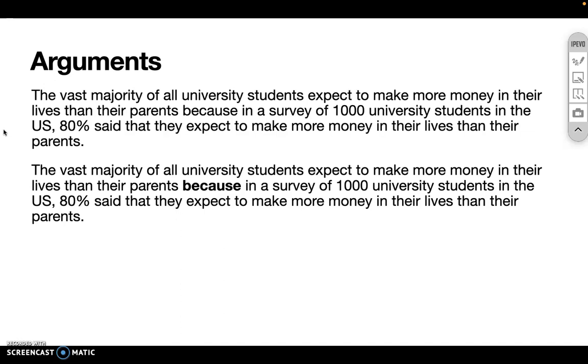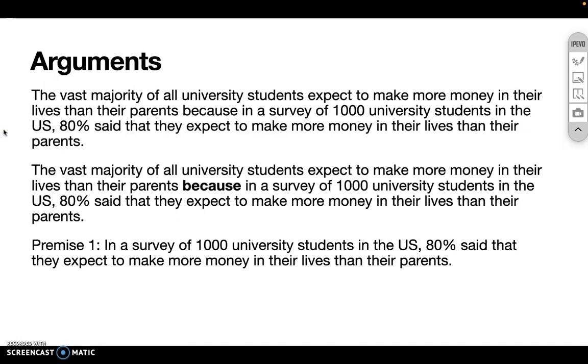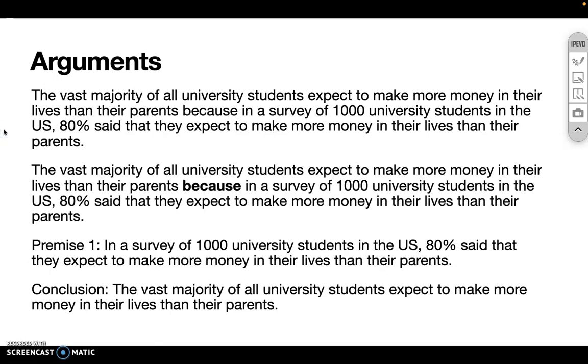So what follows the word because is typically a premise. And indeed, this survey, which was conducted with 1,000 students, is being used as the evidence to support a larger generalization, a claim about all university students. So the survey is going to be the reason or the premise, and the conclusion is the generalization that takes that survey of a limited group of people and then infers that that's likely the sentiment of all university students.